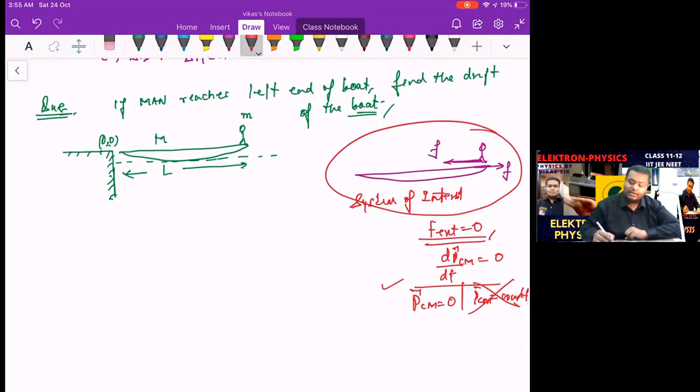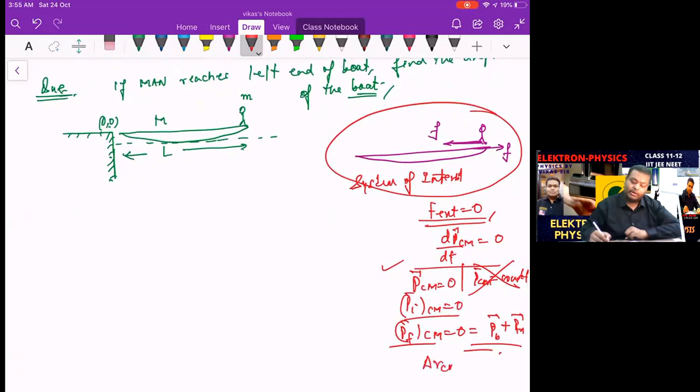That means initially the center of mass had momentum 0. So finally also the center of mass momentum should be 0, while the individual particles may move. The boat may move, the man may move, but the overall center of mass must not move. Its position must not shift. The shift in the position of the center of mass should be equal to 0, while the individual particles may move, one towards the right, one towards the left. On that basis we can solve the question in two ways, two methods. The first method, method number 1.